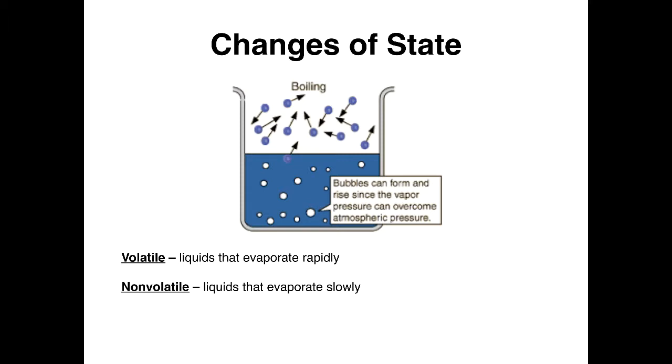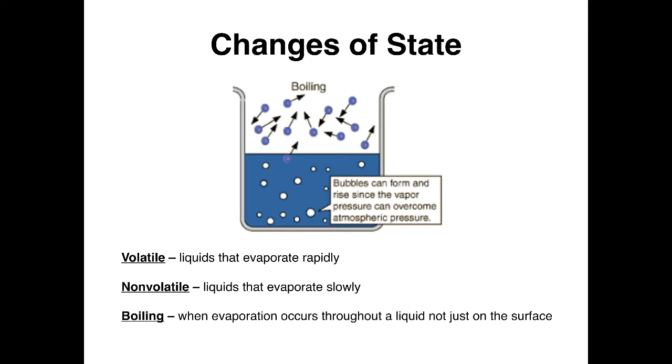A non-volatile liquid is a liquid that is much less likely to escape or evaporate. Volatile liquids tend to have lower boiling points, and non-volatile liquids have higher boiling points. Boiling, as I said, is when evaporation occurs throughout the liquid, not just on the surface. And the boiling point is the temperature at which a liquid will boil.